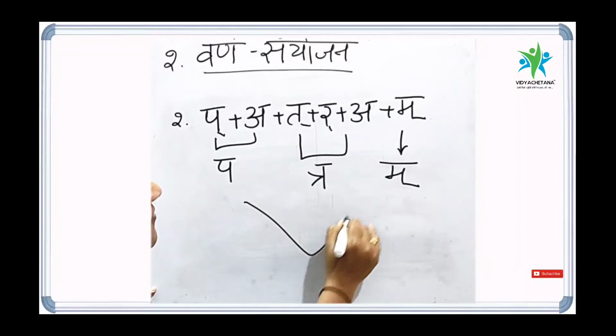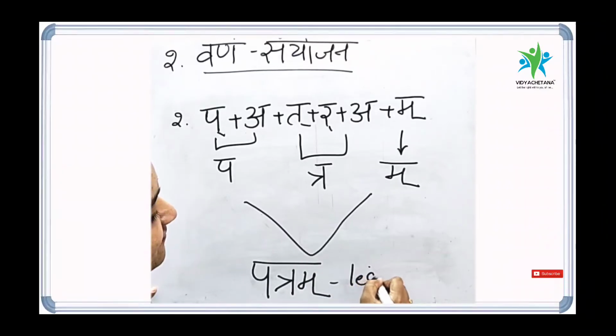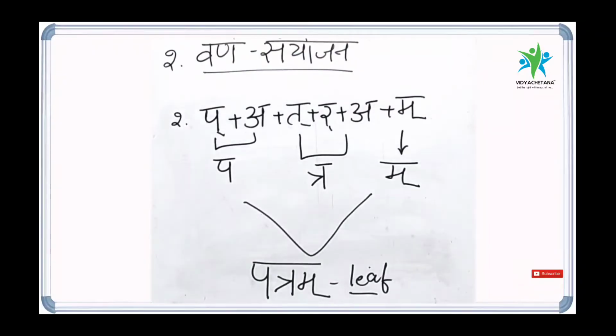The new word found here is Patram, which is used for leaf in Sanskrit. So this way, by the Varna Samyojanam topic, we are going to frame new words in Sanskrit.